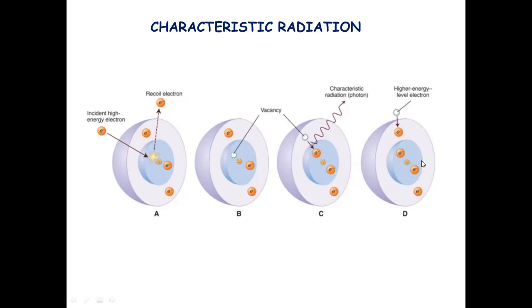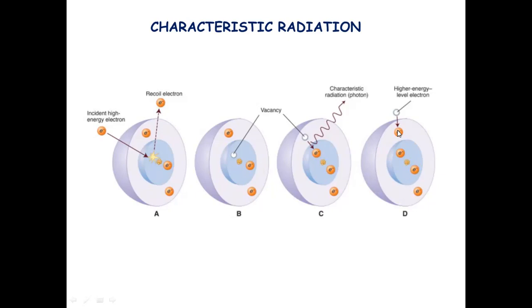This cycle keeps continuing, as shown in figure D. A high energy level electron from the outer orbital will go and fill the inner orbital, so a vacancy will be created again in successive orbitals. There are multiple orbitals in an atom. So we just saw the microscopic structure.